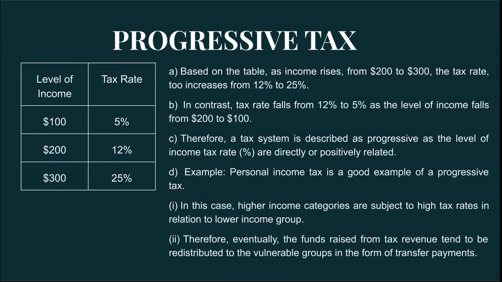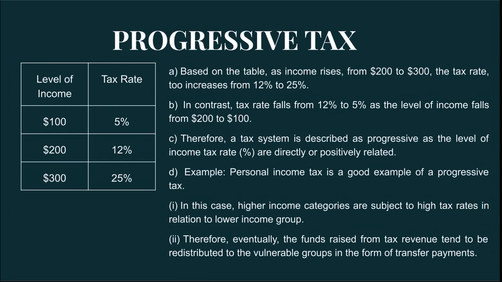So progressive tax, if you take a look at the diagram, the table here, you can see the level of income rises from 100 to 200, 200 to 300. But if you look at the tax rate increases from 5% to 12%, 12% to 25%. This is a good example of the progressive tax, where we can define progressive tax as the tax rate increases as the level of income rises.